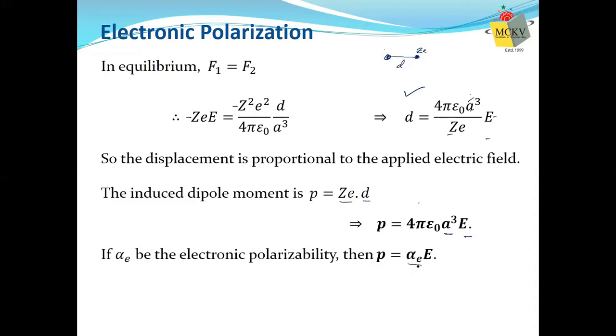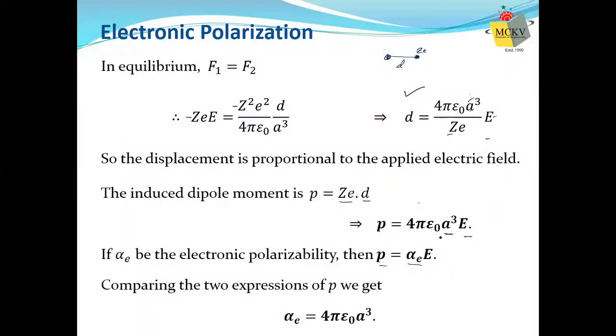Similarly, for ionic polarization, the polarizability can be written as alpha I. Similarly, for orientation, alpha O. So if alpha E is the electronic polarizability, then the dipole moment can be written as alpha E into E. If we compare these two, what is our alpha? Alpha is 4 pi epsilon naught AQ. So electronic polarizability can be written as 4 pi epsilon naught AQ. This proof is important for your test also.